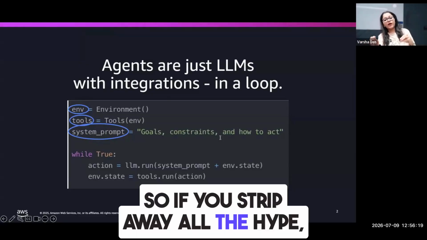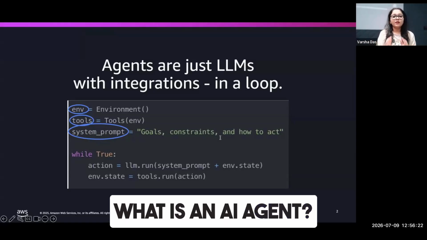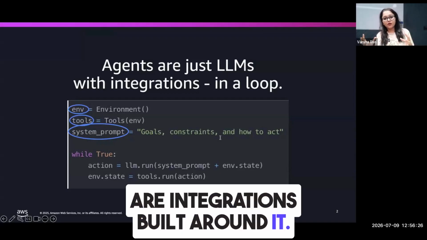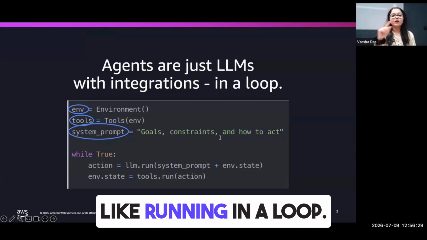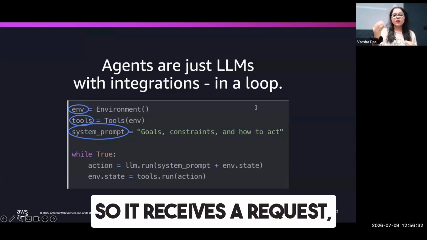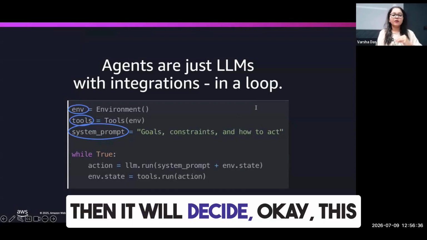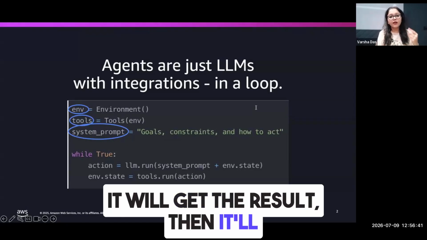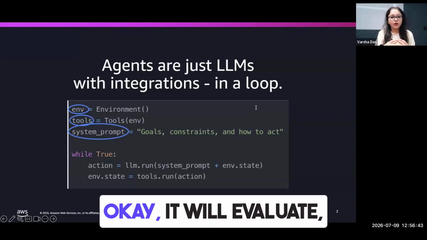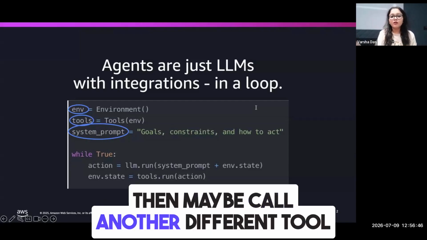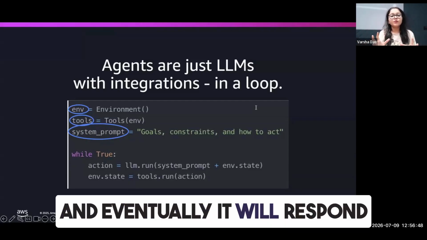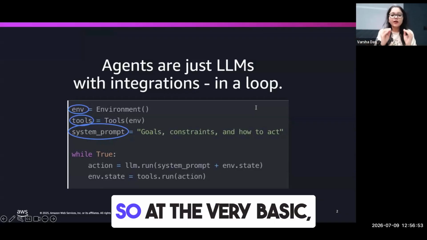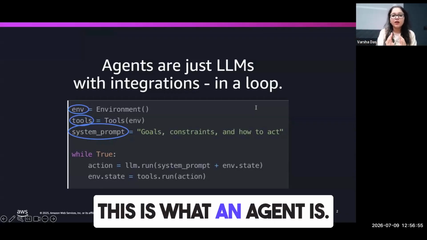So if you strip away all the hype, what is an AI agent? There's an LLM, which is the brain, the intelligence, and then there are integrations built around it. And all of this is running in a loop. So it receives a request, it reasons about it, then it will decide, okay, this tool I have to call, or these many tools I have to call. It will get the result, then it'll reason again. Is the result okay? It will evaluate, then maybe call another different tool, and eventually it will respond with what it needs to do. Like whatever it has been asked to do, it is eventually going to respond. So at the very basic, this is what an AI agent is.